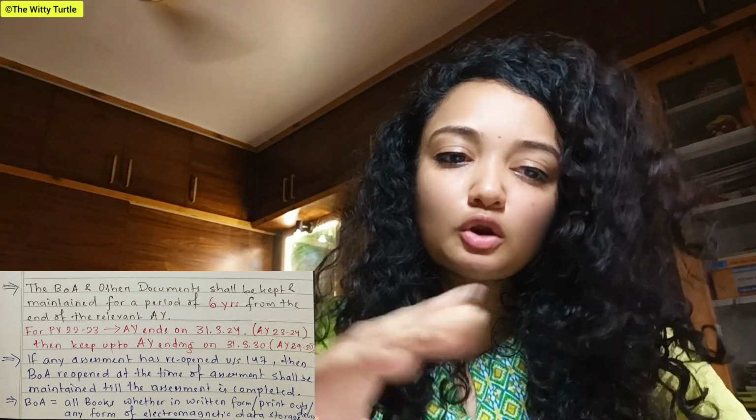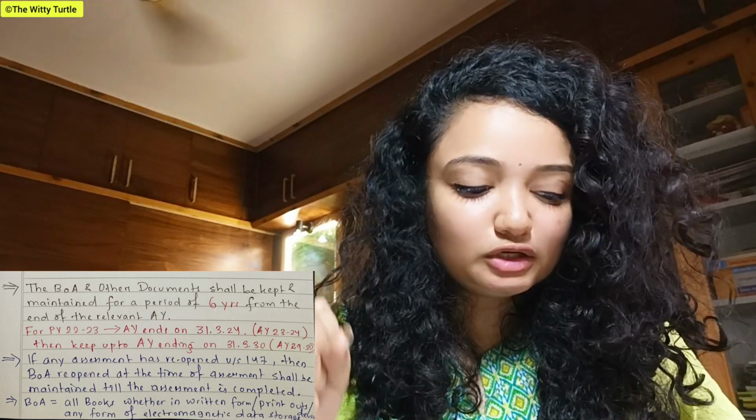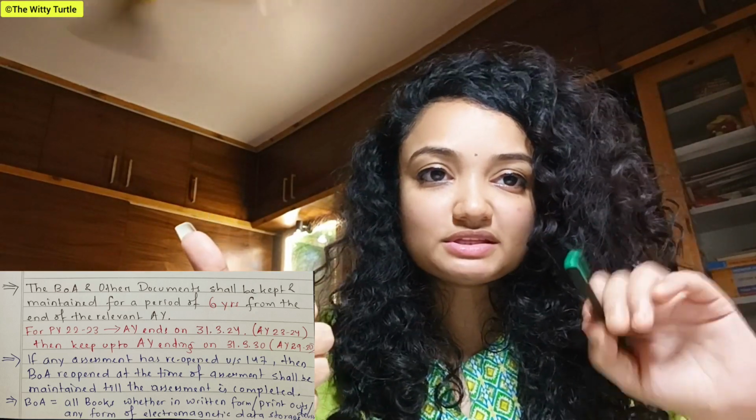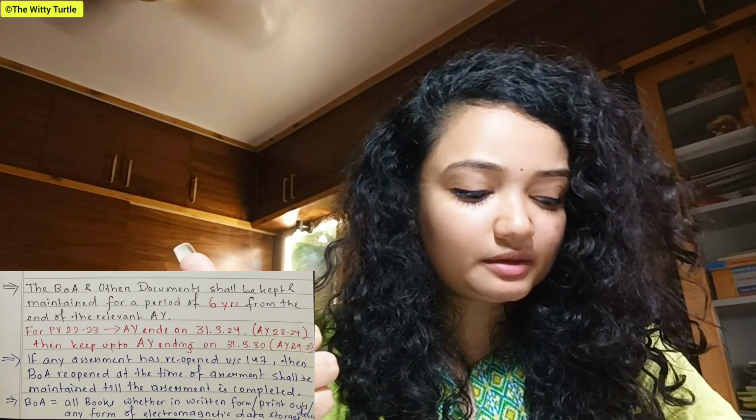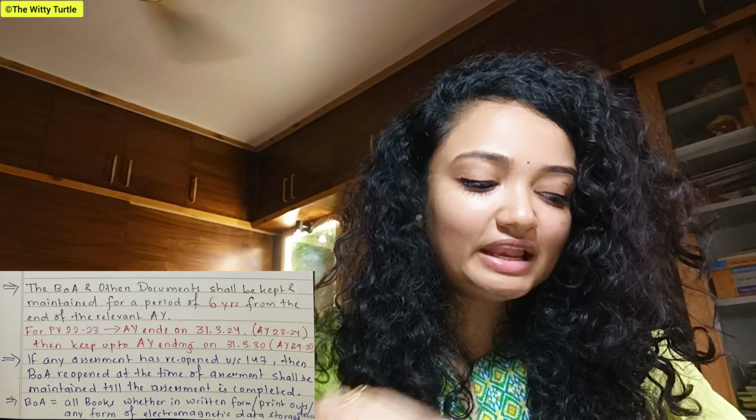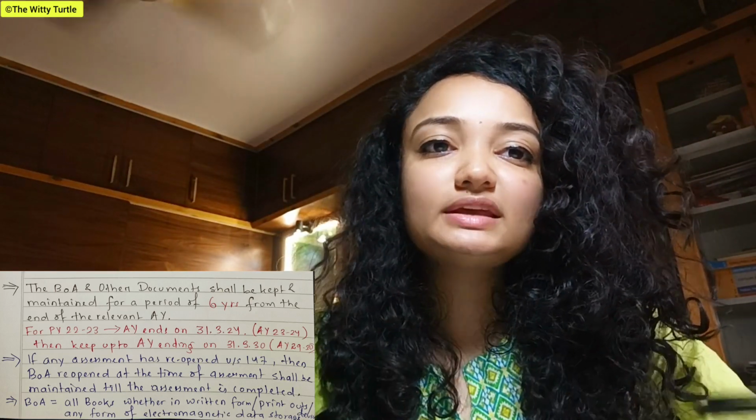Now, another thing is that books of accounts includes, along with all these things, all the books whether in written format, that means in handwritten or printed format, or any form of electromagnetic data storage, or in any electronic form, right? All those things are known as your books of accounts. All the electronic format things are also included in the list of books of accounts.